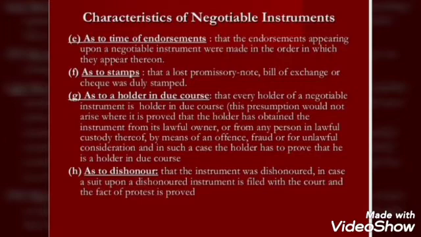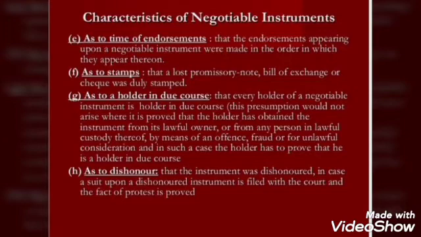And the next point is the transfer of a negotiable instrument is presumed to have been made before the maturity time. And the next point is the endorsements appearing upon a negotiable instrument are presumed to have been made in the order in which they appear thereon.